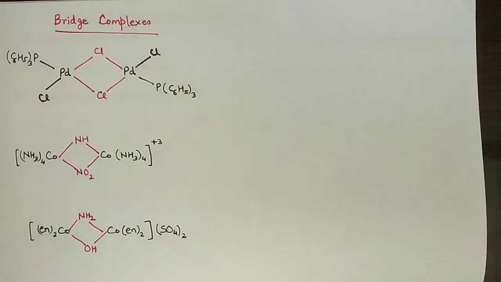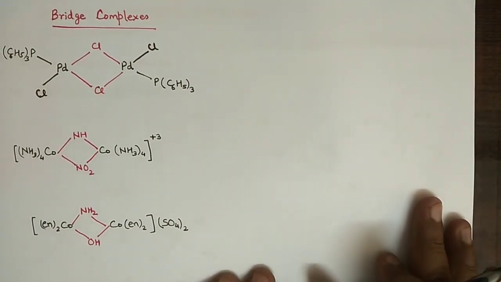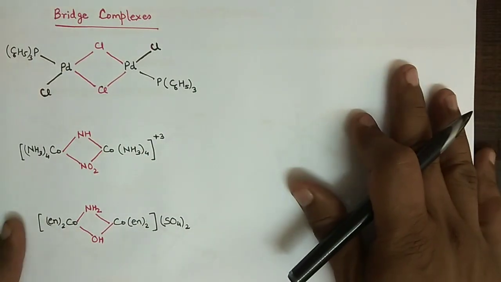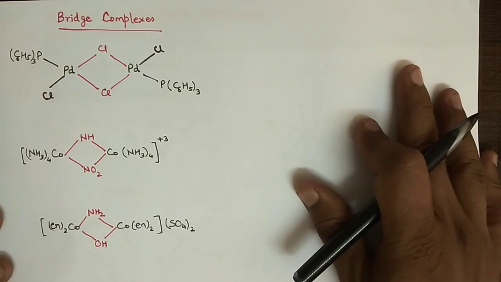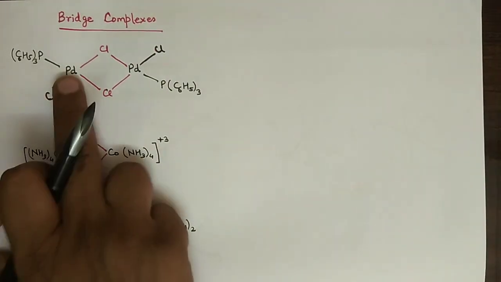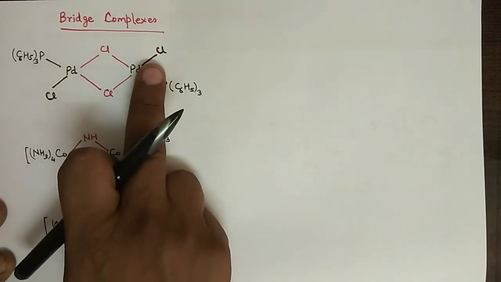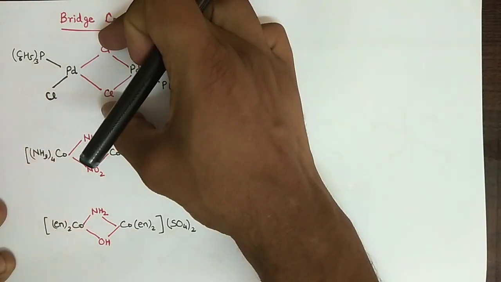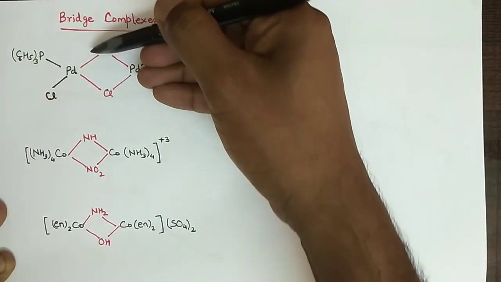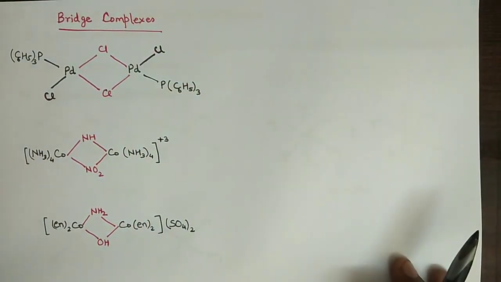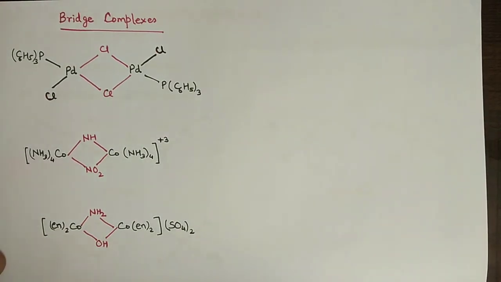Alright. Let us now name some bridge complexes. First of all we should know what are bridge complexes. So here is this brief explanation. If you get two metals and those metals are bridged by some ligand like this one, these are called the bridge compounds, and the name of the bridge compound is very simple.